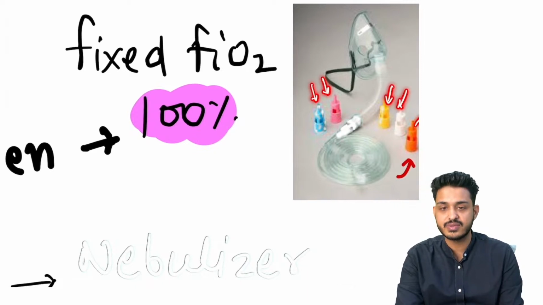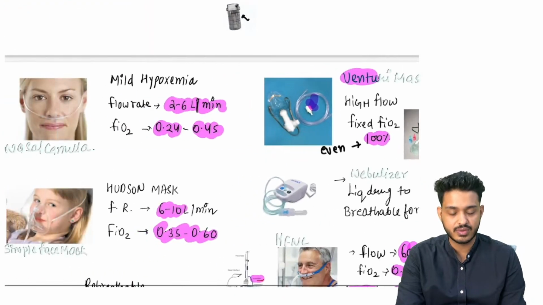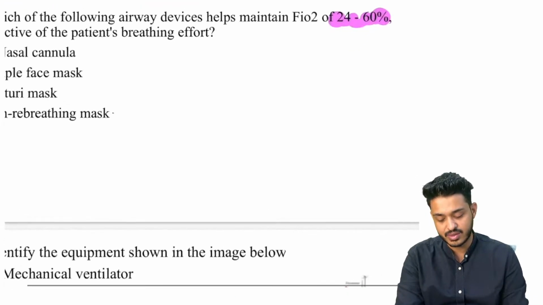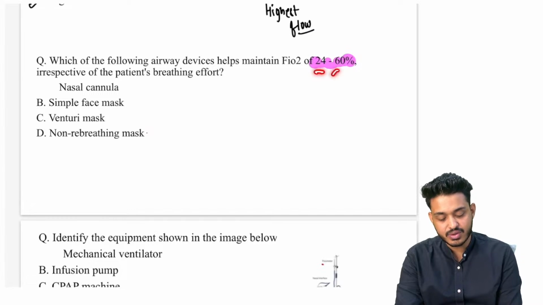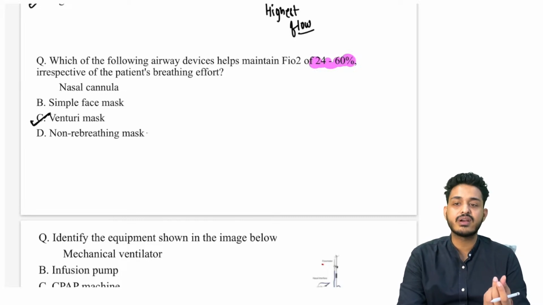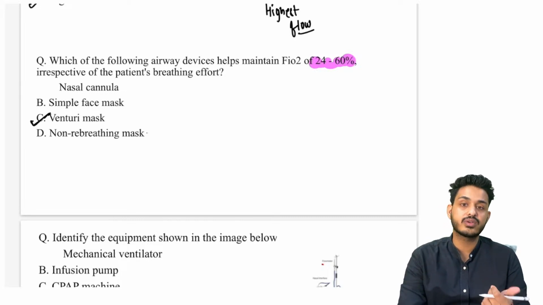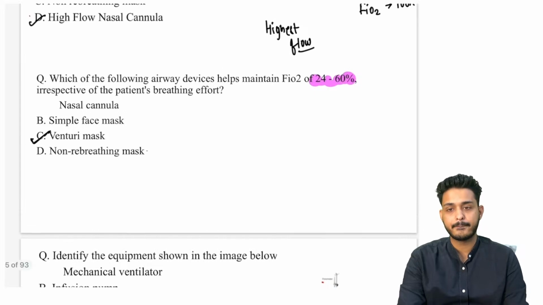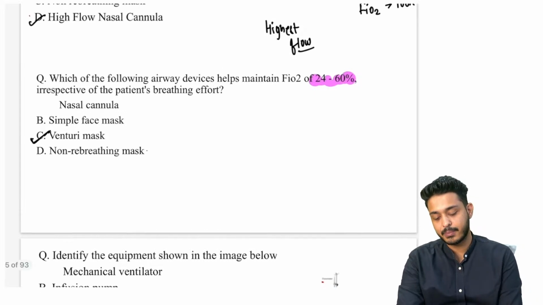We can change the oxygen flow also, right? So we can shift on 24 to 60 with the help of these Venturi mask. इसमें हम color coding चलता है, we are having different color coding and we can use it according to the color coding, right? यहाँ पर क्या चीज़ इंपॉर्टेंट है, पेशेंट को ब्रीदिंग एफर्ट नहीं लगाना पड़ेगा.